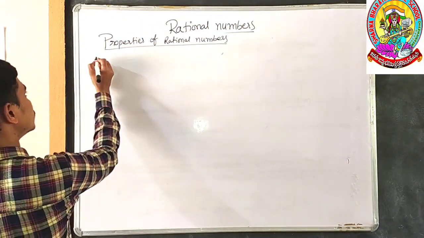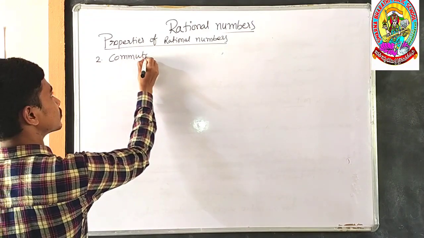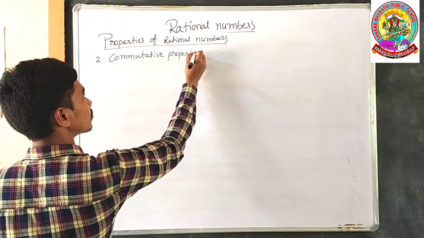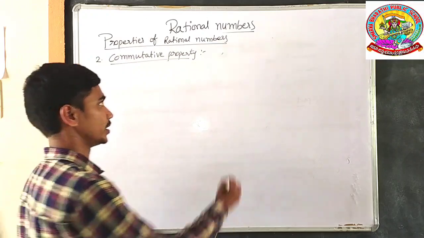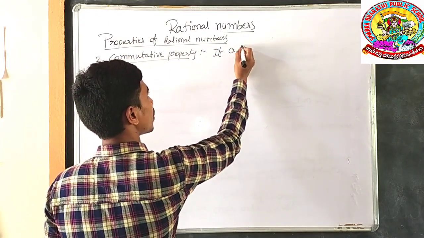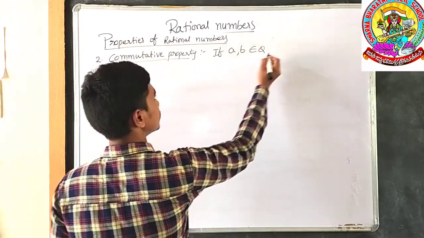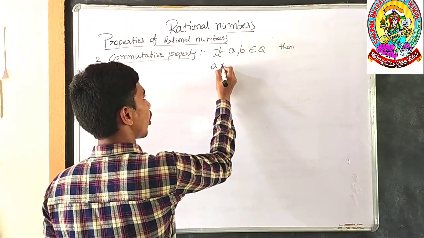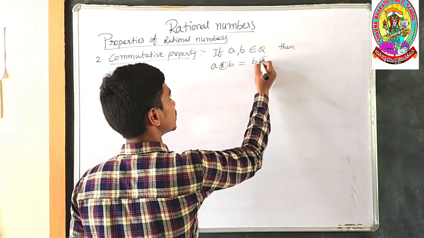Second property, commutative property. What is meant by commutative property? Like the previous property, if a, b belongs to the rational numbers, then there exists a relation: a operation b is equal to b operation a.